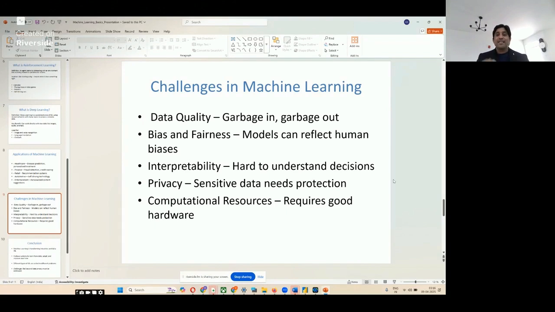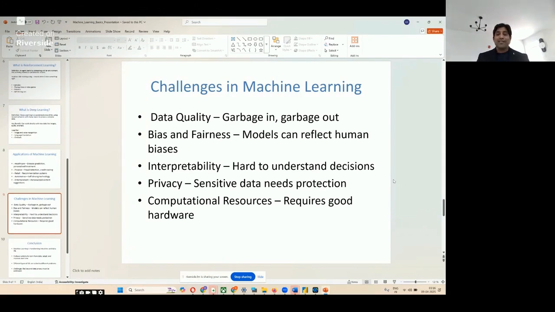The next challenge is interpretability. It is hard to understand the decisions, so explainability is an important issue in machine learning. The next important challenge is privacy. Sensitive data needs protection. We have to ensure that no sensitive data is passed through the system.